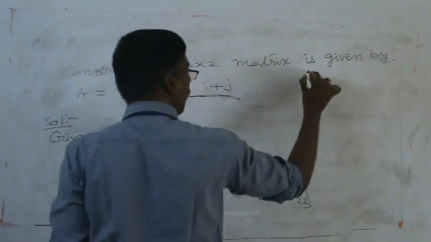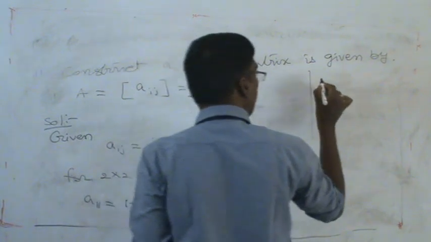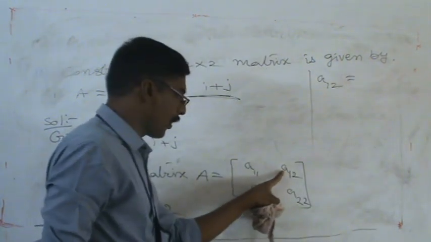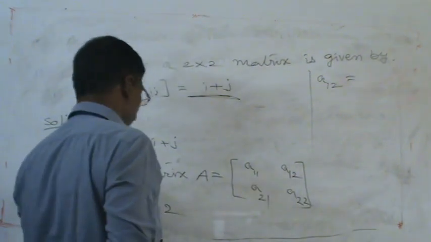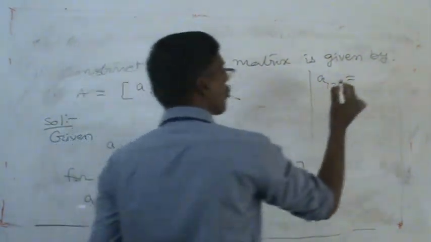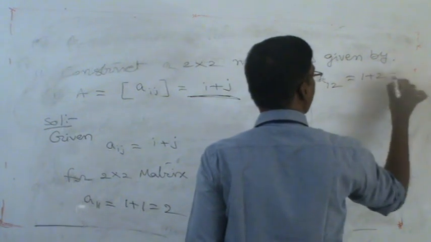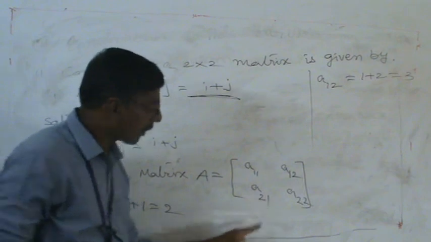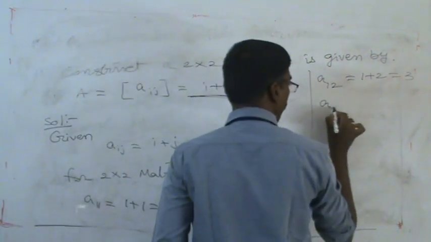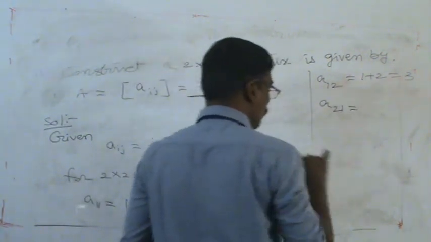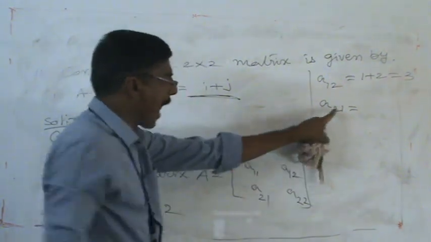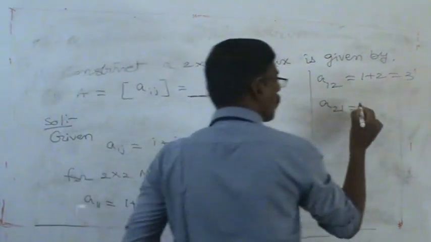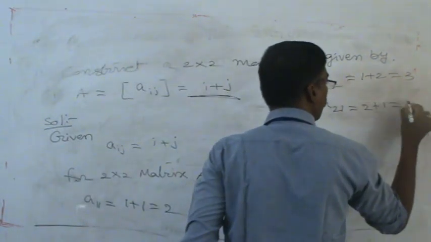Similarly, we can calculate the A12 value. Why? Because we need the value of A12. So I place 1, J place 2. So 1 plus 2 value is equal to 3. Then we have to calculate the value of A21. So what is the value of A21? I place 2, J place 1. So 2 plus 1 value is equal to 3.